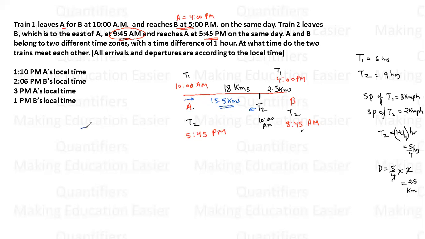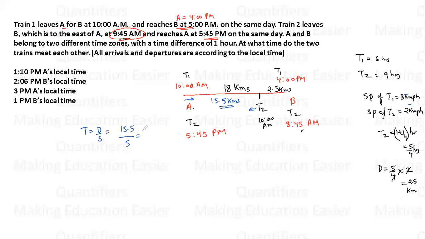So we need to find time. Time is what? Distance upon speed. Distance is 15.5. और speed क्या होगी? Opposite direction में speeds add हो जाती हैं. So speed will be 3 plus 2, that is 5. Now students, if we solve it, 15 by 5 is what? 3 complete hours.